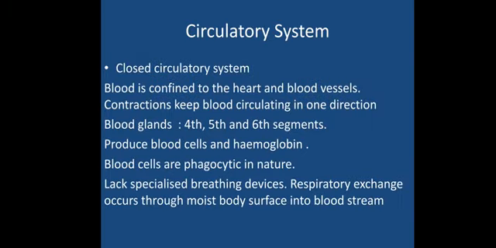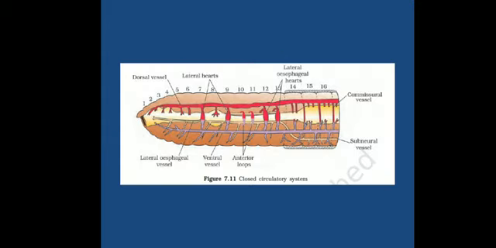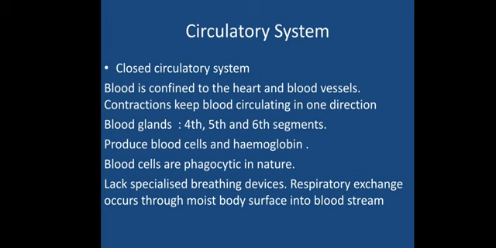Along with the blood vessels and heart, it will also have blood glands. In the 4th, 5th and 6th segments, there are blood glands, which are responsible for the production of blood cells and the hemoglobin. Now the blood over here is also a similar type, with plasma and RBCs and all that.